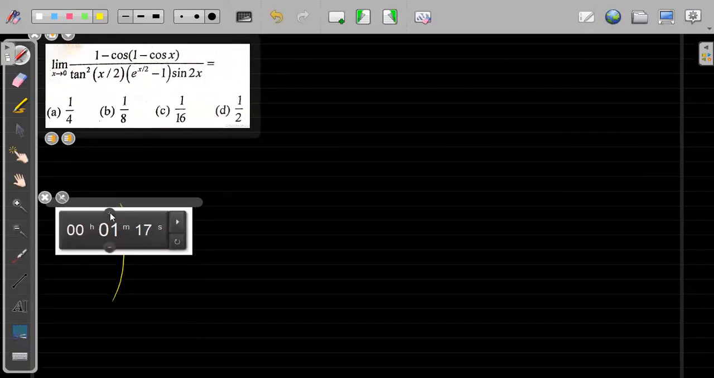Now, solve this one. For this one, I will give you 2.5 minutes, something like that. Solve this one.